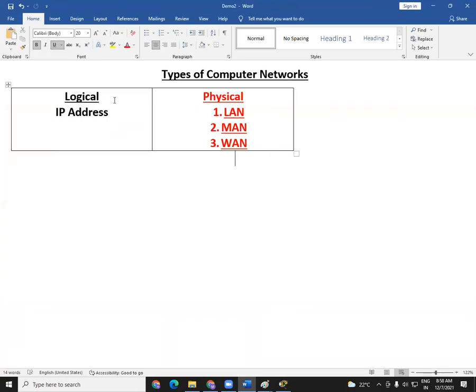We'll see more about physical network and logical network. Logical network will take 5 classes. That's a huge thing we need to learn. I repeat, logical network, that is IP address, will take totally 5 classes. So just imagine how much we have to learn in IP addressing. We'll try to learn everything in detail. IP addressing is one concept that I'll try to spend as much time as possible on, because if you know the concept of IP addressing, it will remain with you for the rest of your life.